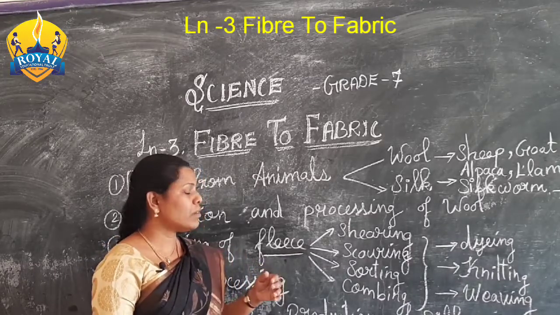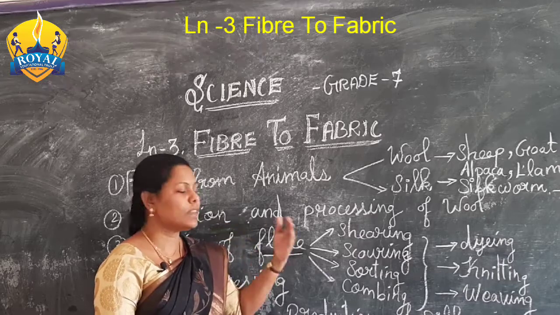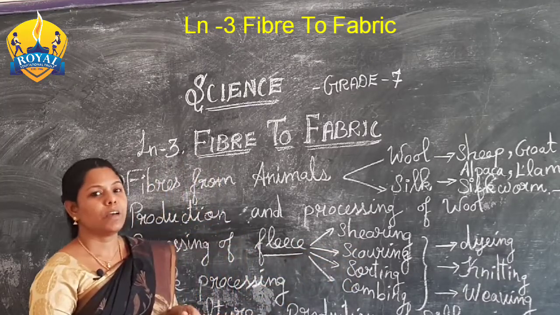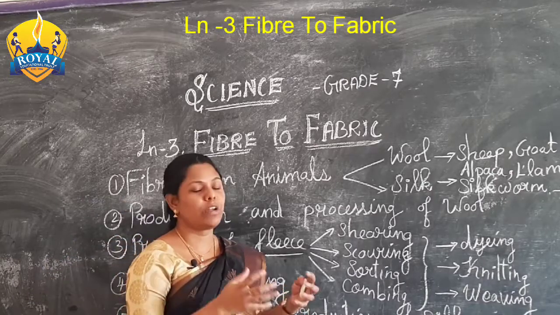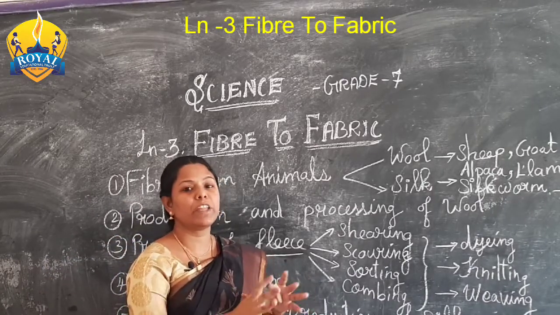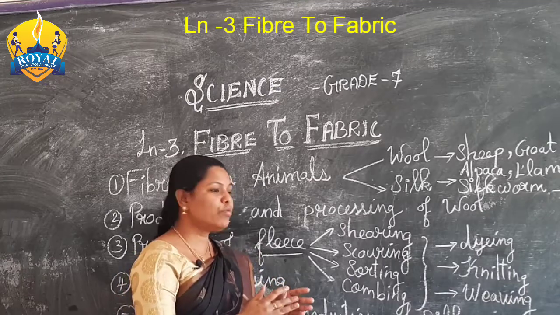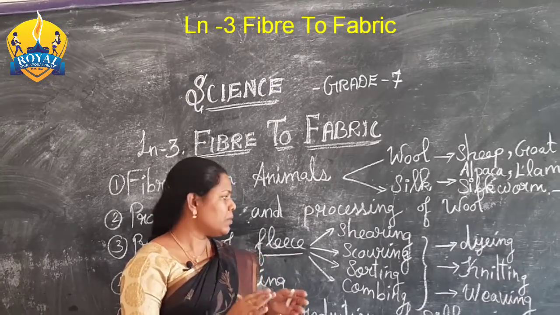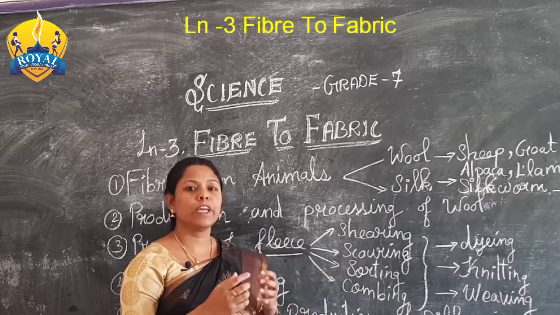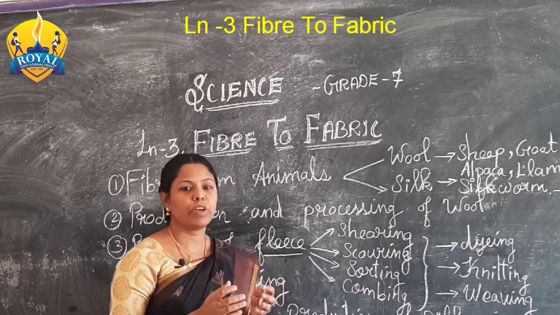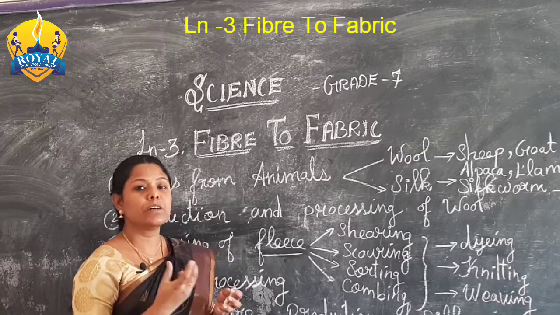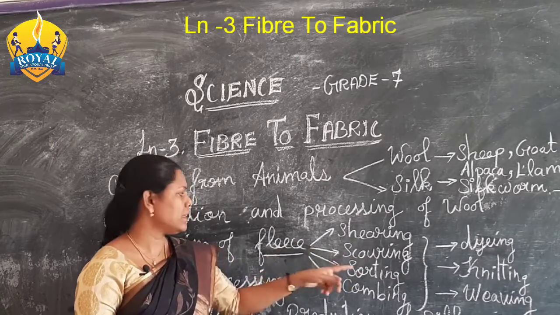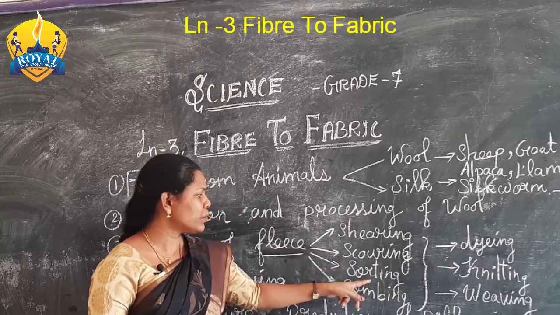Okay, so the first one, the cutting process, is called shearing, and then scouring. We are taking many varieties of fur, and they are smoothening the fur. That means we have to take that wool in the form of very smooth and curly wool. So that process is done. Okay, that process is called scouring.